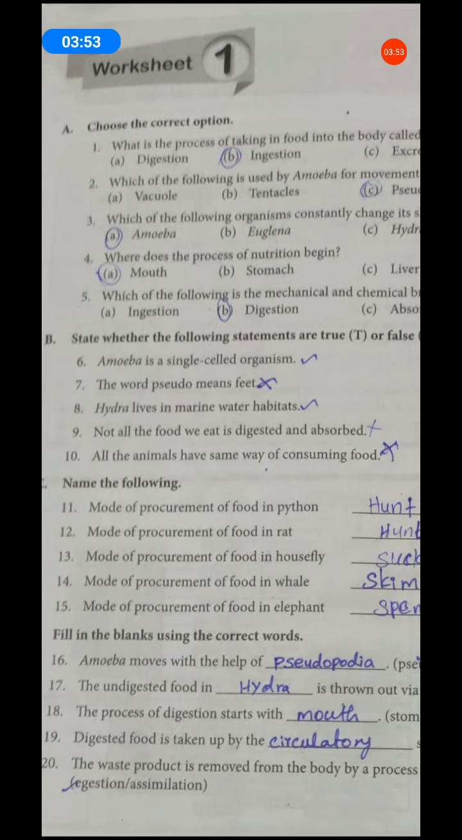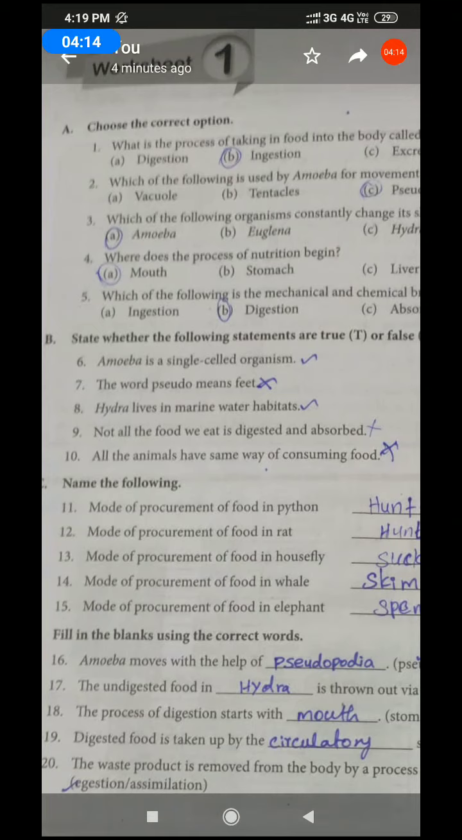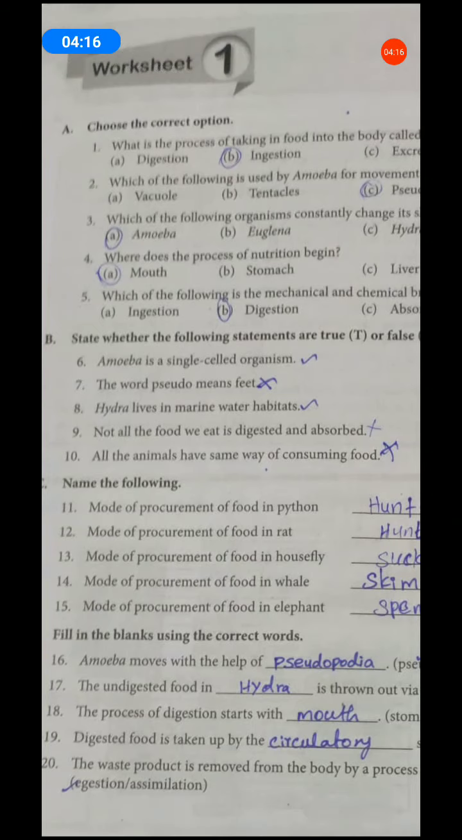Okay, next. Ninth one. Not all the food we eat is digested and absorbed. The answer is false. All food items we eat are digested and absorbed is the correct answer. Not all food we eat is digested and absorbed is false. Next,